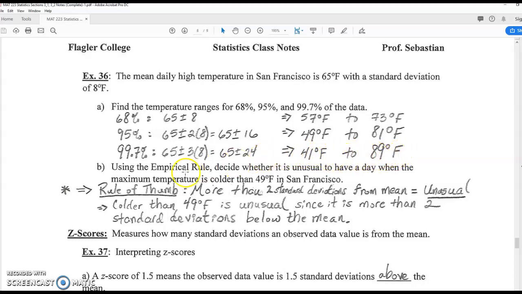So using the empirical rule then, let's decide whether it is unusual to have a day when the maximum temperature is colder than 49 degrees Fahrenheit in San Francisco. Now, here's a rule of thumb. Put a star by it. Rule of thumb: anything more than 2 standard deviations from the mean is going to be considered unusual. That's our rule of thumb the rest of this class. Anything more than 2 standard deviations from the mean is unusual. So, colder than 49 degrees is unusual since it is more than 2 standard deviations below the mean.